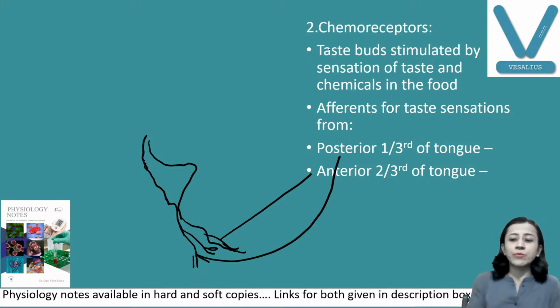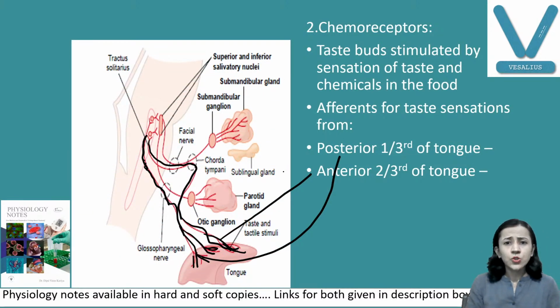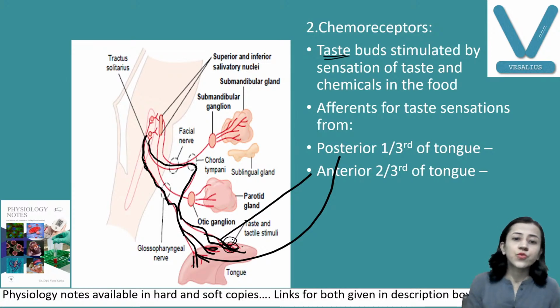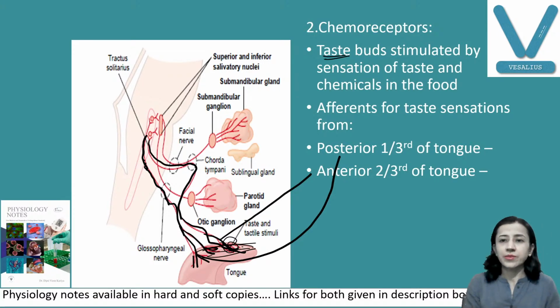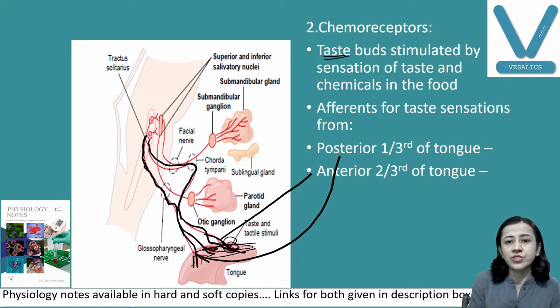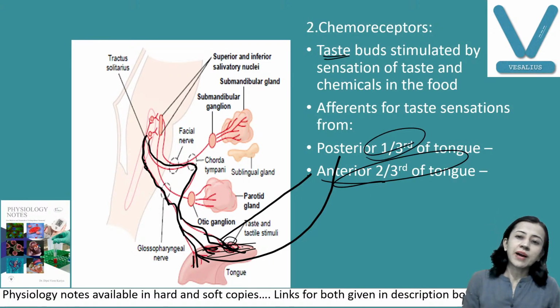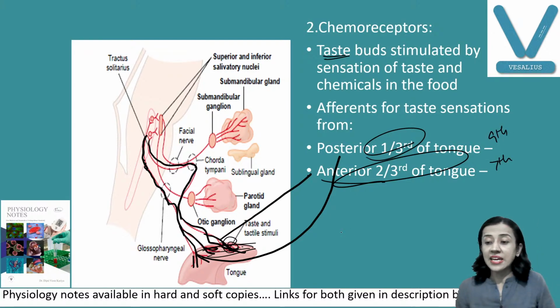The second afferent is by chemoreceptors. You can see here, these are chemical receptors. We have taste buds. Taste buds are present in the papillae of the tongue. Whenever you place the food, and the food particles mix with the saliva and are on the tongue, what happens? These taste buds are stimulated, and afferent fibers are transmitted from the anterior two-thirds of the tongue by the 7th cranial nerve, this one, and from the posterior one-third of the tongue by the 9th cranial nerve. Here, 7th and 9th cranial nerve. These are afferent fibers.